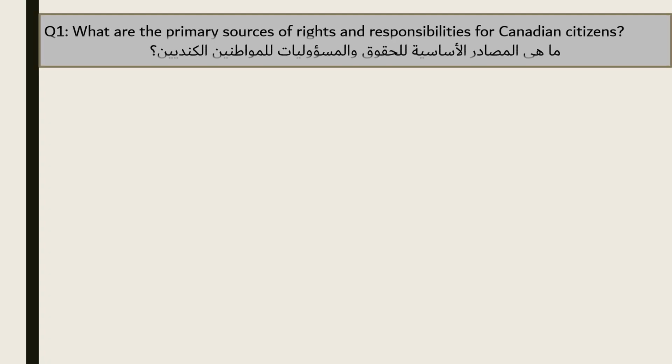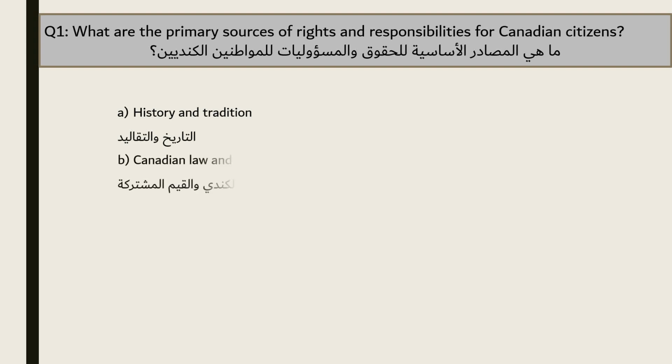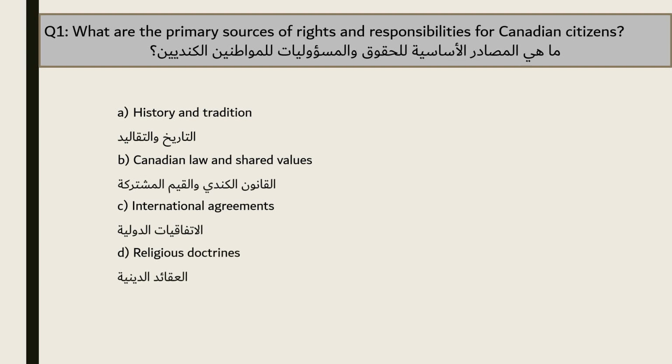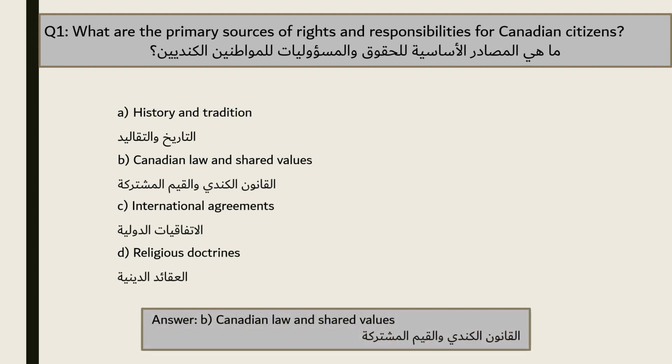Question 1. What are the primary sources of rights and responsibilities for Canadian citizens? A. History and tradition. B. Canadian law and shared values. C. International agreements. D. Religious doctrines. The answer is B. Canadian law and shared values.